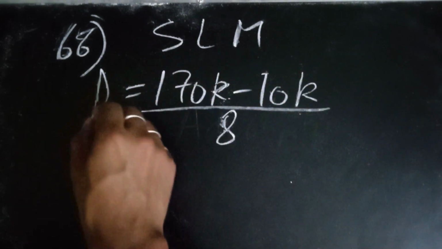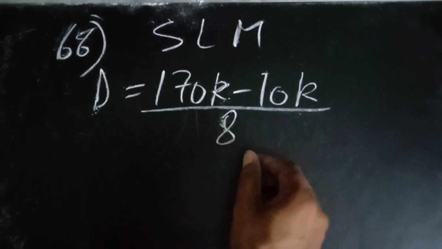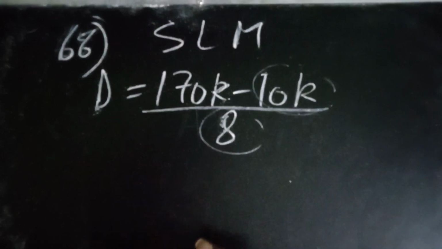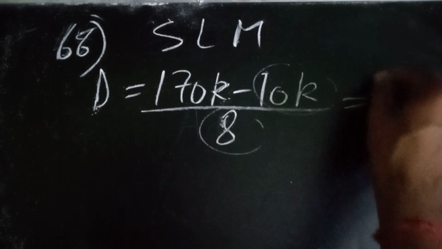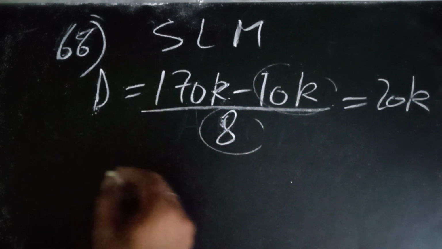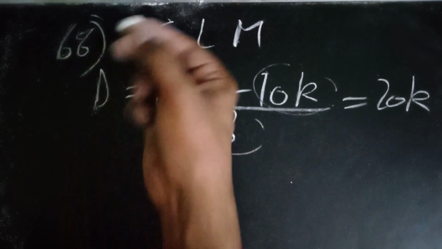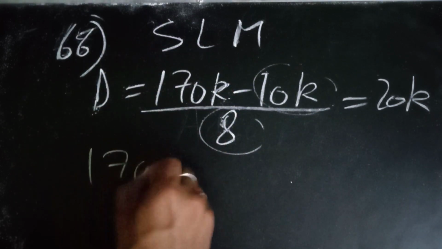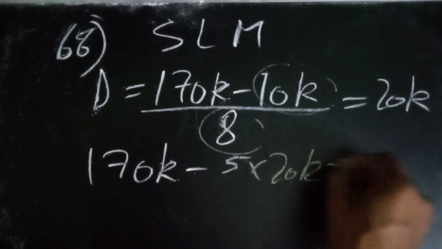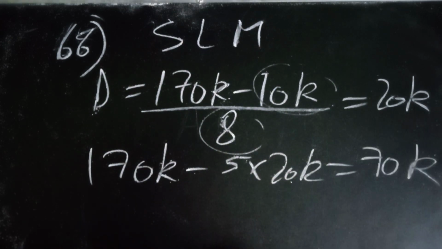Anyways, for the depreciation amount, we have the number of years, the salvage value, and the initial value, and this came out to be 20k. Next we need to find out the book value after 5 years. So after 5 years it will be 170k minus 5 into the depreciation, that is 20k. This will be 70k, 70,000.